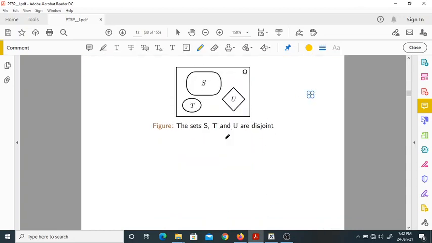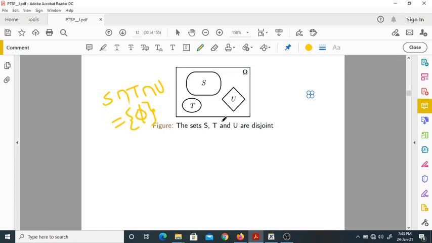Now this is the Venn diagram of disjoint sets. They are disjoint because all three sets do not have anything in common. So here what condition can you write? S intersection T intersection U is nothing but the null set.